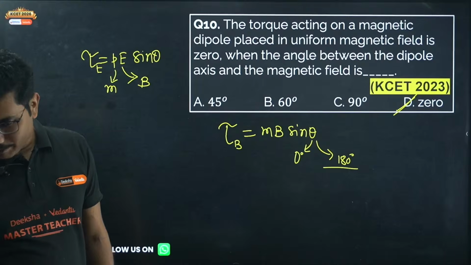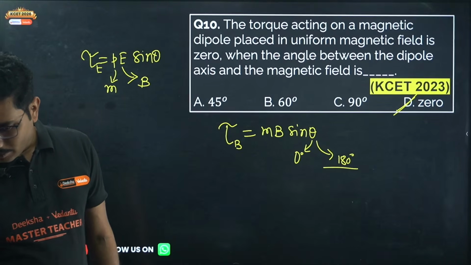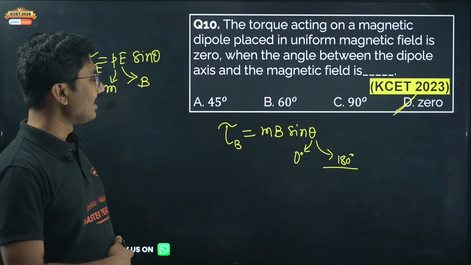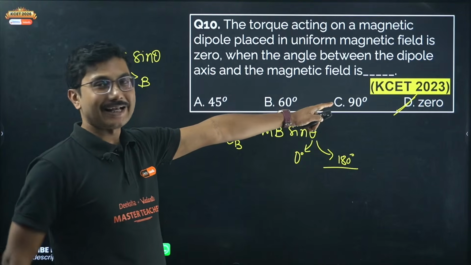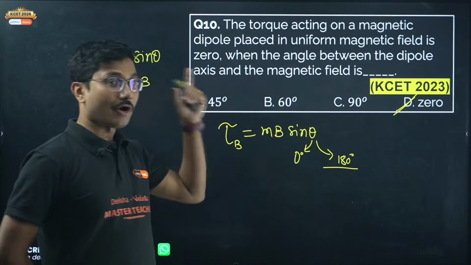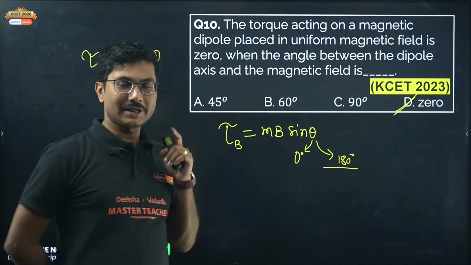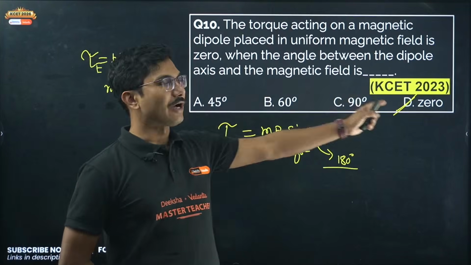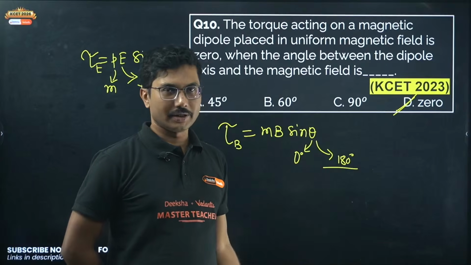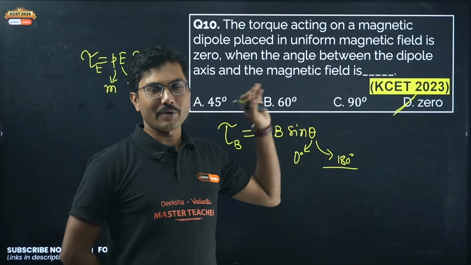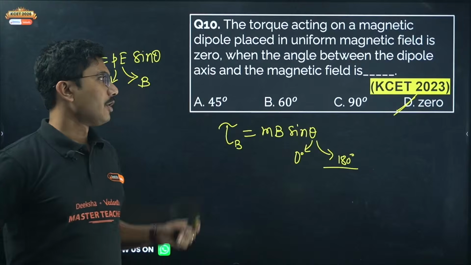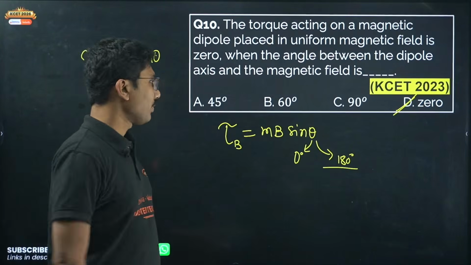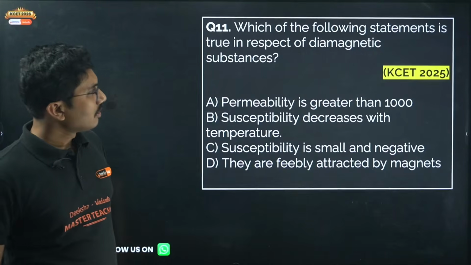Yes, correct, all of you have answered. Why C? Angle C, sine 90 is 1. Here we are talking about torque, not potential energy. Potential energy is 0 at 90 degree. Torque is 0 at 0 degree or 180 degree. Okay, torque can be 0 at 180 degrees or 0 degrees. 0 degree is stable equilibrium, 180 degree is unstable equilibrium. Okay, now let's move on.